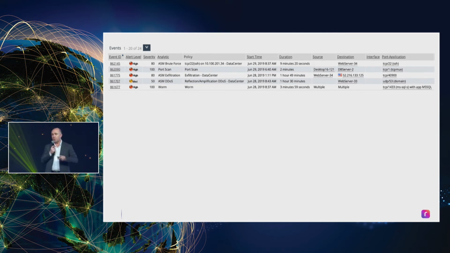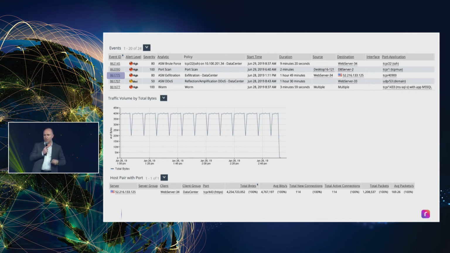So the system might tell you a bunch of incidents that are happening in the customer's environment, and it'll tell you which are the most important ones. So right now we'll just say, let's look, we can see that there's an exfiltration attack. So we might want to drill down into that exfiltration. It's just about seeing a high-level summary, then being able to click on it and get the details, so get more detail around this event that's important to look at.